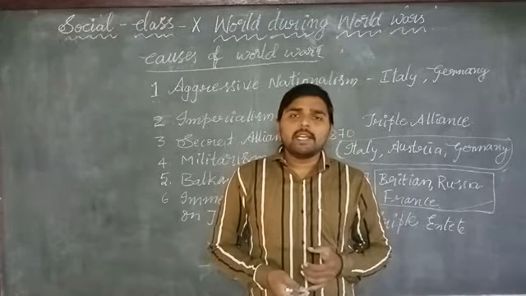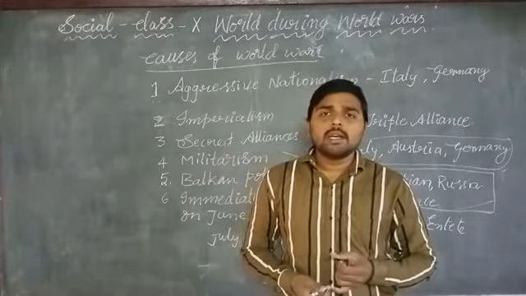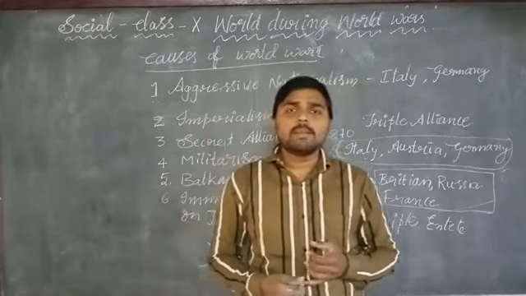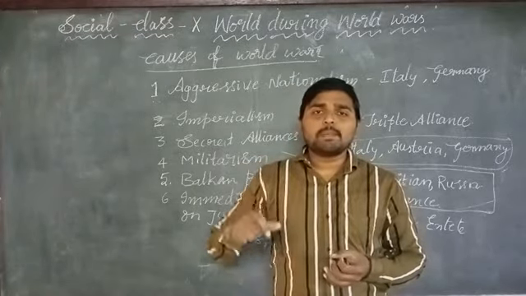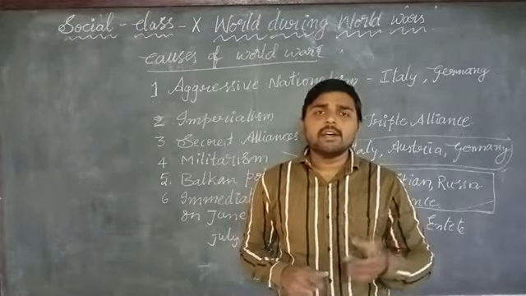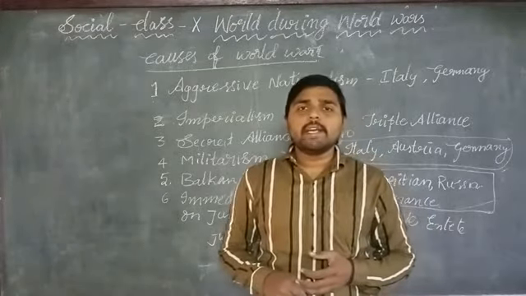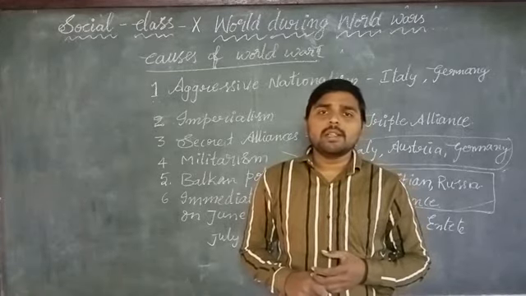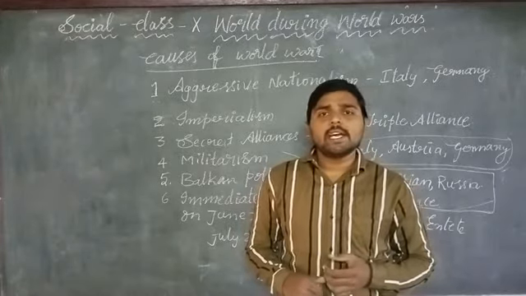That's why finally the US fought against the Central Powers like Germany and Italy. Due to the suppression of Germany and Italy, it led to the victory of Britain. Finally, the Britain group, the Triple Entente group, got the victory against Germany, Italy, and Austria.